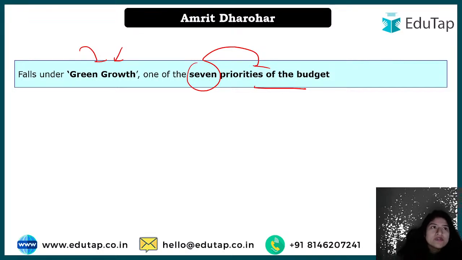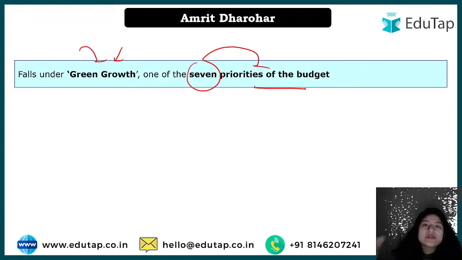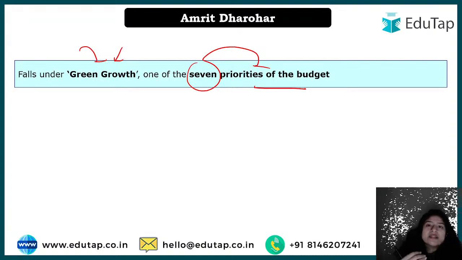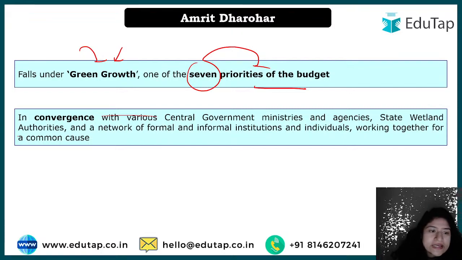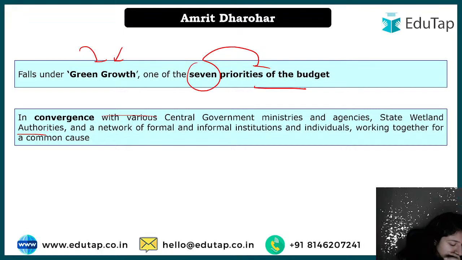the environment, we have to move towards carbon neutrality, right? The government has this aim to achieve carbon neutrality, right? So this Amrit Dharohar will focus on that definitely, and this can, of course, be achieved by the convergence of various ministries at center level, at state level, right? Other institutes that are working for it, and all the authorities. So they have a common cause, and for that it will be there.